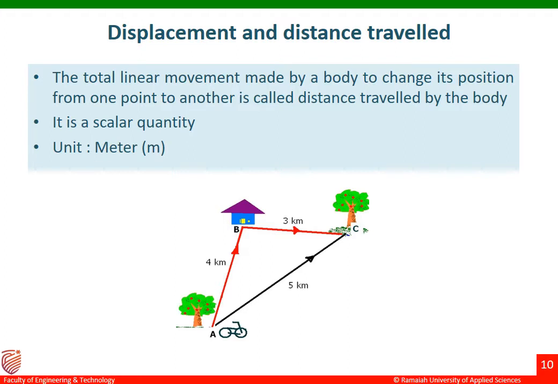Displacement and distance traveled. The total linear movement made by a body to change its position from one point to another is called distance traveled by the body.